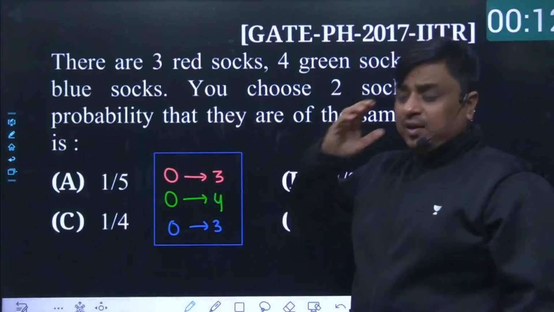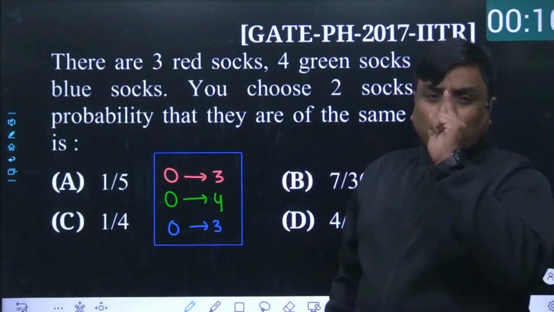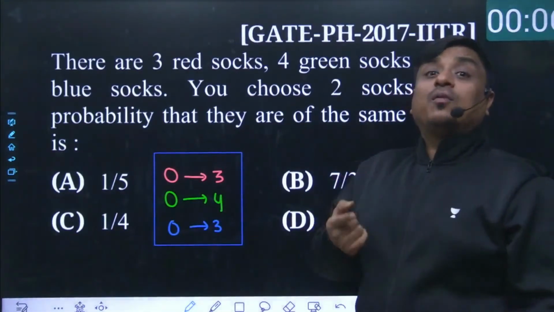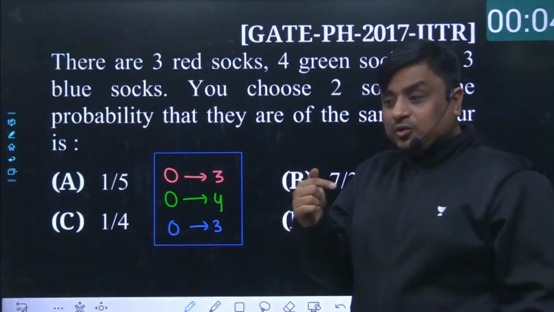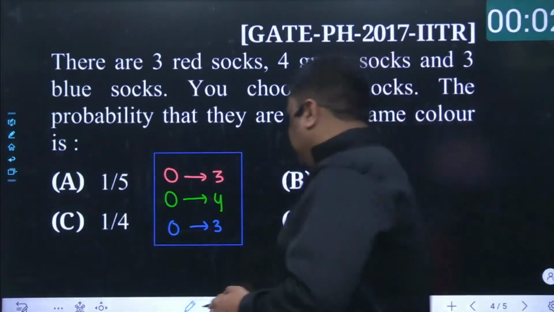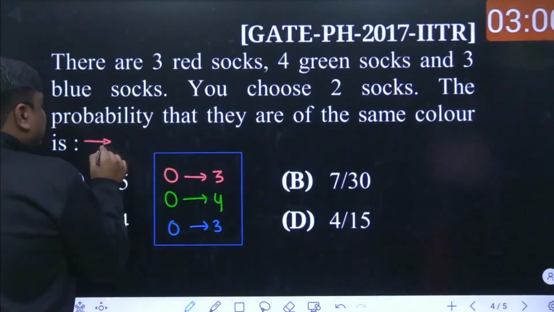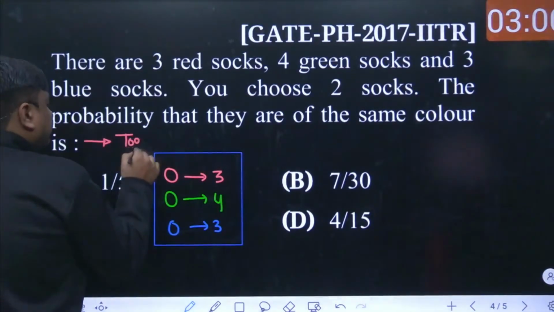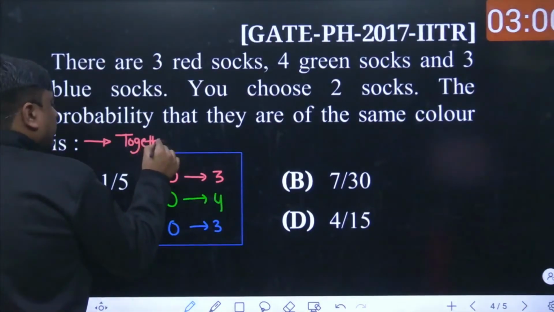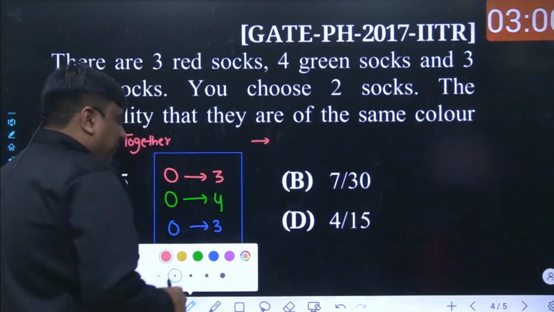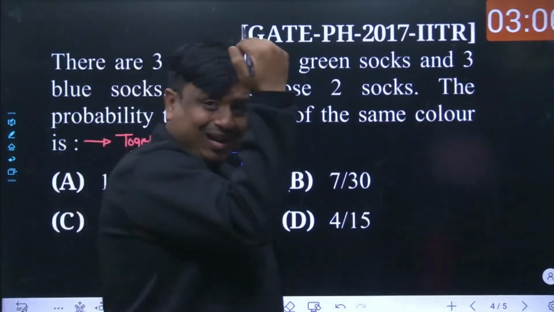So whenever you read a question, you should also clarify whether the problem is one of selection together or selection one after another. Obviously I would take this problem as one where the selection is taken together. The next one: in how many different ways can I satisfy the requirement?